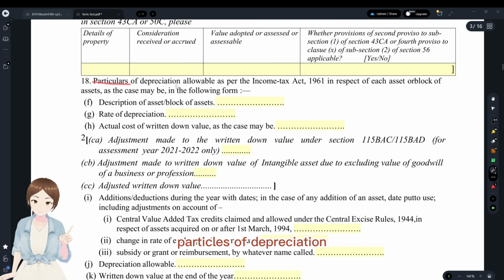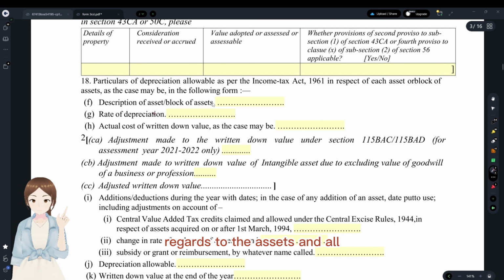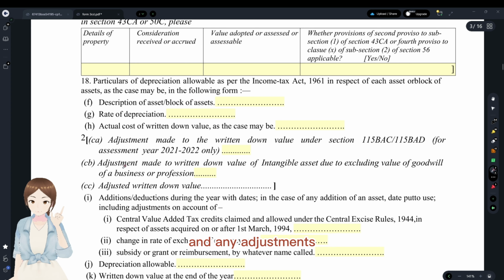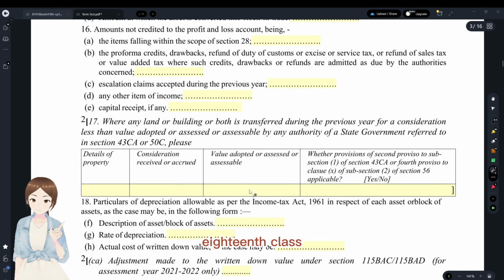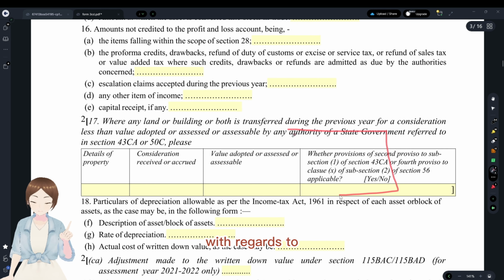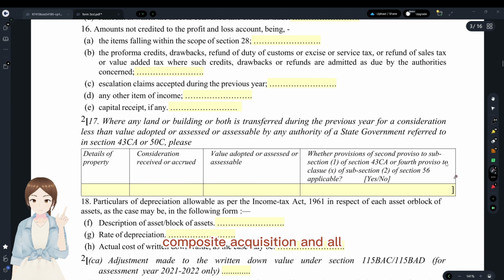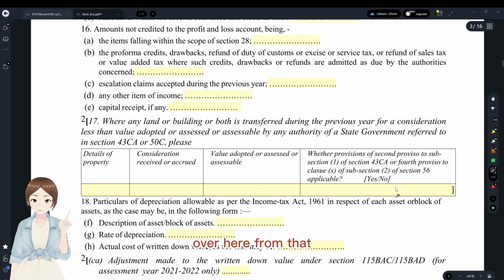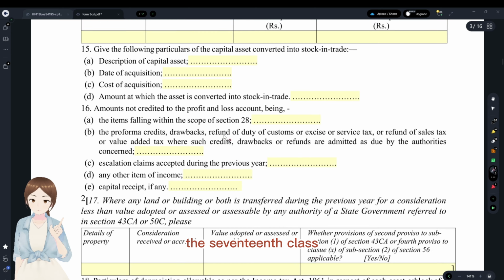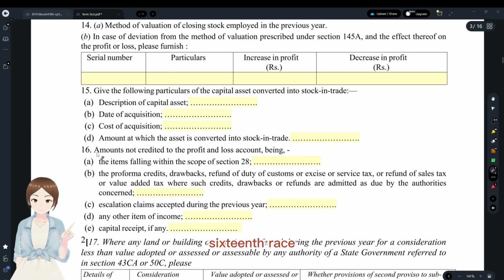And the 18th one is particulars of depreciation that was allowed with regard to the assets, and any adjustments, additions, etc. have to be given here. And the 17th clause is with regard to compulsory acquisition, but it is not in effect, as it was substituted by some rules, so you need not read the 17th clause. And the 16th is the amount not credited to the P&L account, which should have been credited. And the 15th is the following particulars of the capital asset that was converted into stock, and details of that.